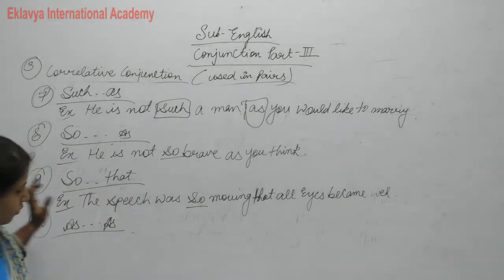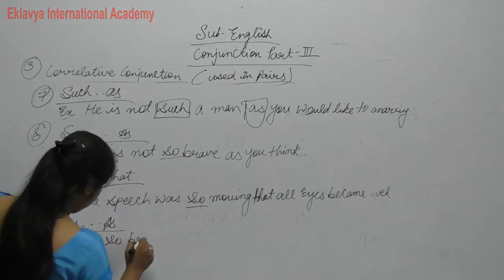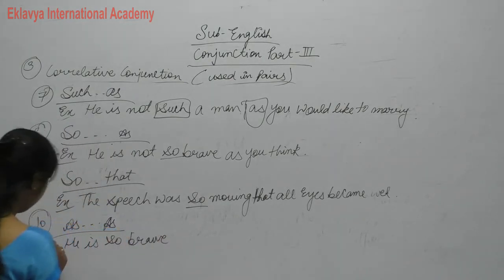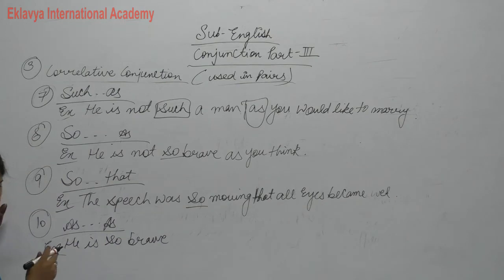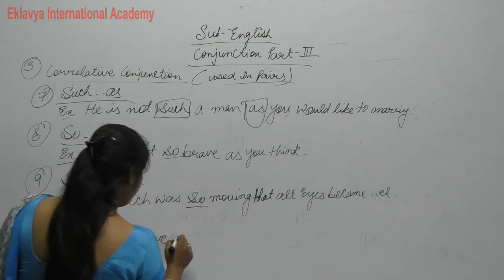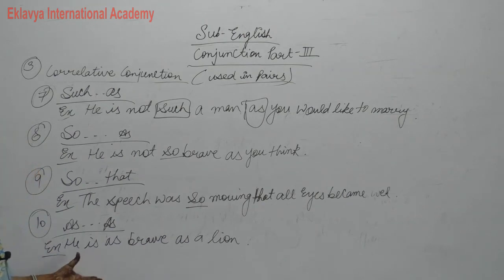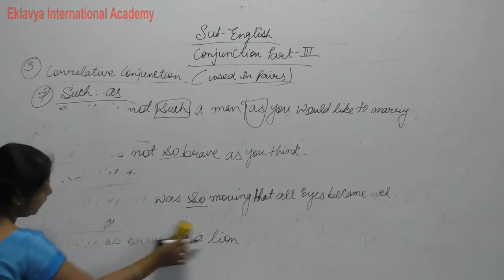Example of as: he is so brave, he is as brave as a lion. As brave as a lion. Clear? So here as is also completed. Eleventh one, write down.